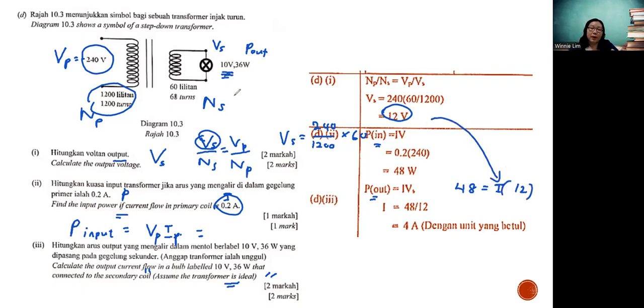This is the bulb. They only need 10 volt, then you can light up already. If the voltage is too high, sometimes the bulb will actually burn out. But here it is high enough to light up the bulb already. So make sure you all get the units right, watt, ampere, all this. Yeah, so we're done with the calculation part.